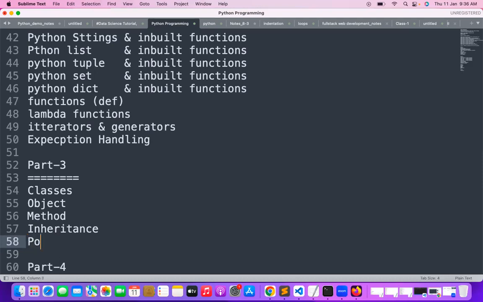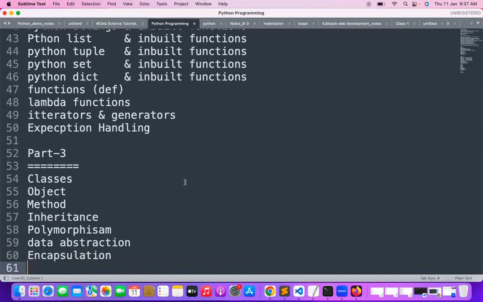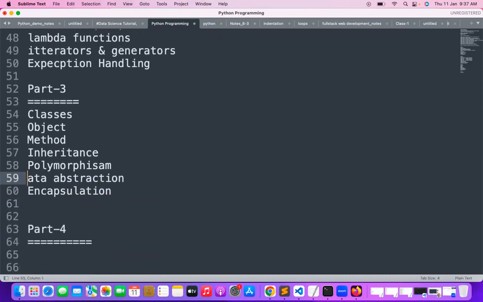After inheritance, polymorphism, and we are discussing data abstraction, and we are working with encapsulation. All these different kinds of object-oriented features we work on in part 3. We will discuss multiple advanced level features, and some other advanced features like